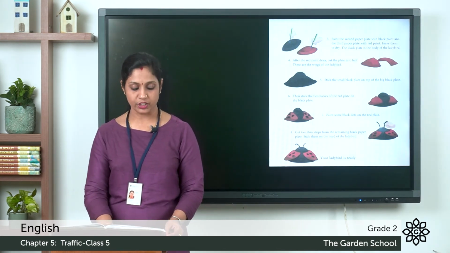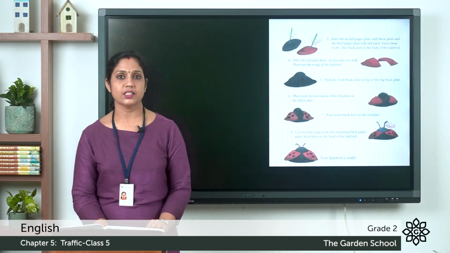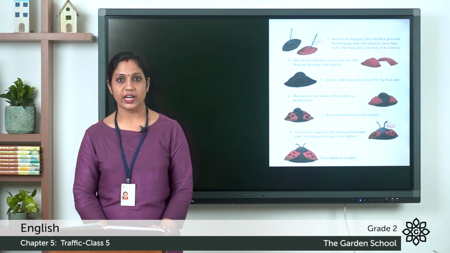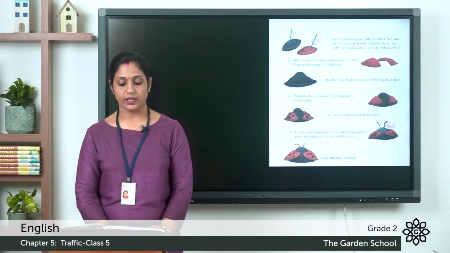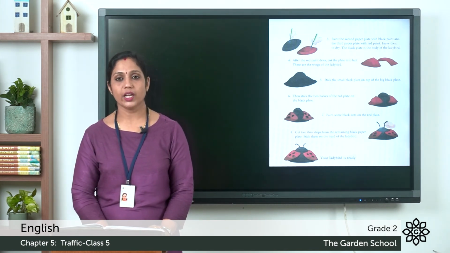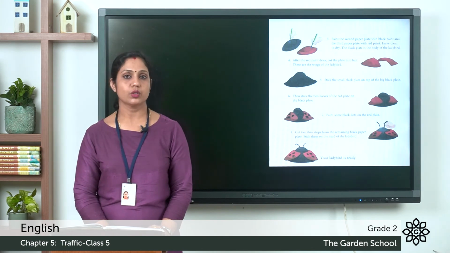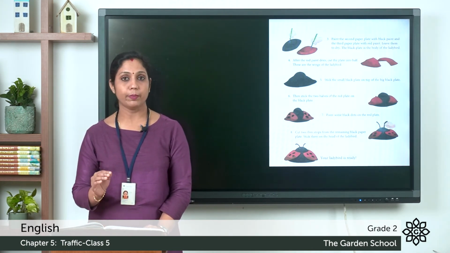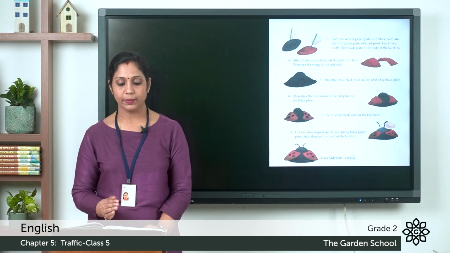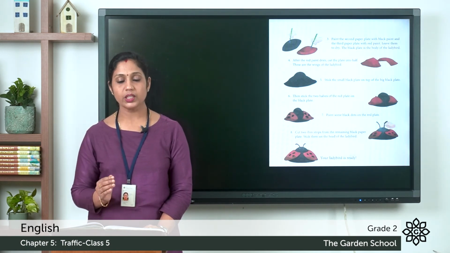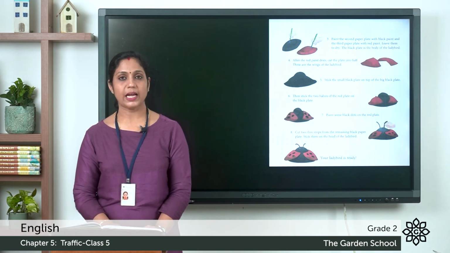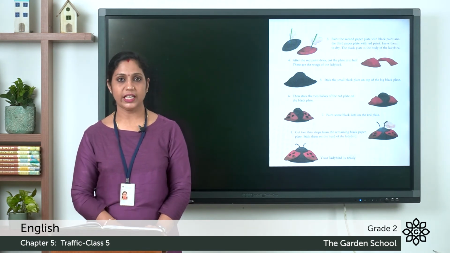Moving on to the next page, page number 78, the third step. Paint the second paper plate with black paint and the third paper plate with red paint. Leave them to dry. The black plate is the body of the ladybird. So take the other two paper plates, and paint the second paper plate with black paint and the third paper plate with red. And now leave it for drying. The black plate is the body of the ladybird.